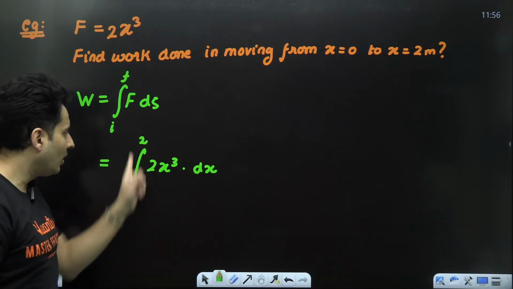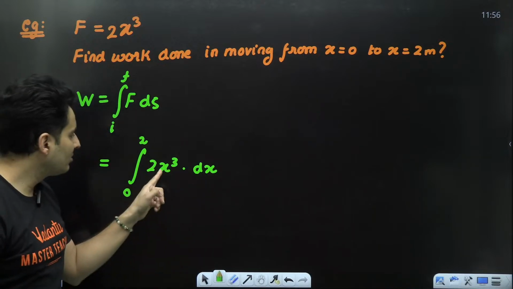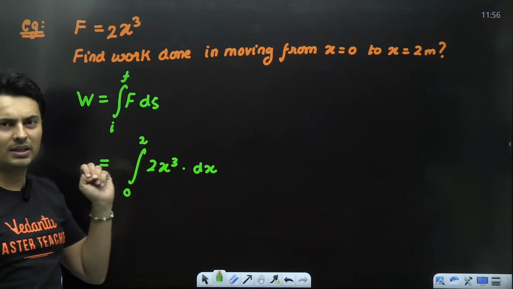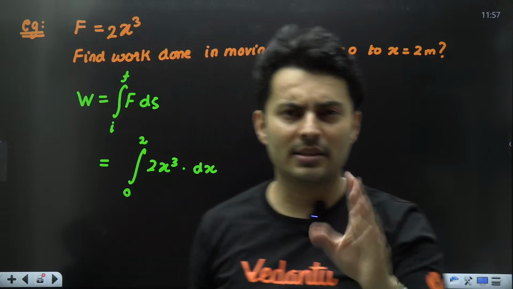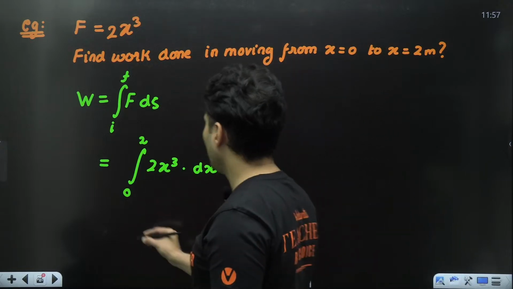The limits always come of the same variable which is there inside the integral. If this was y, then I will put y coordinates. If this was z, I will put z coordinates. Here everything is happening in 1D, so you don't have to worry. You'll be like, sir, what if I get a 2D question? Don't worry, we'll solve that also. Alright, so let's solve this integration.